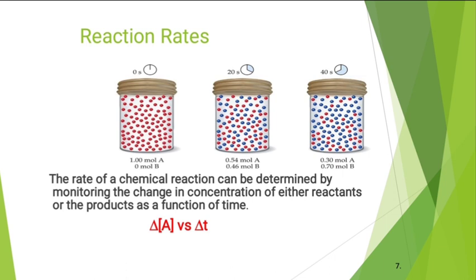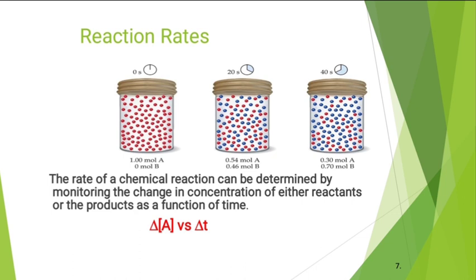So we have to find out the rate of change of concentration of A with respect to change in time. We can write an equation: delta [A] over delta t. This square bracket denotes a concentration, and delta shows a change.